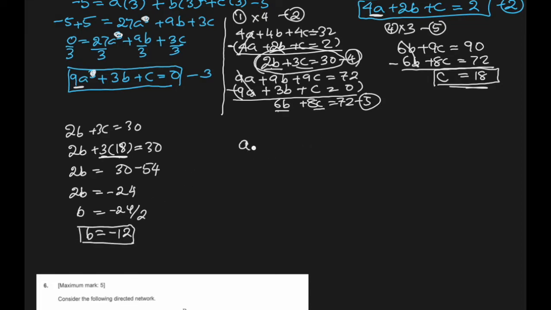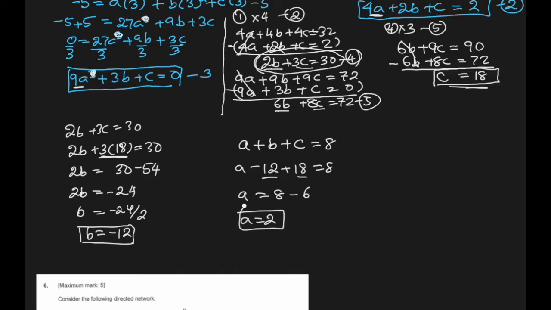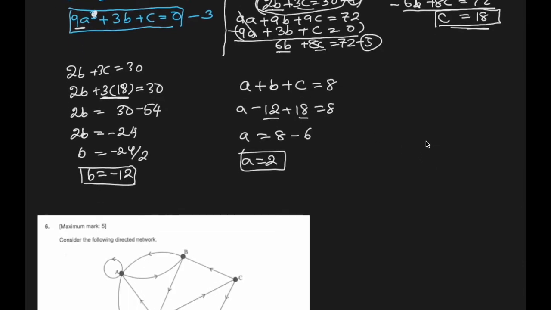Let's find a. We knew from equation number 1 that a plus b plus c was 8. So a is unknown, b is known to us now, negative 12, plus c is 18, equal to 8. That is 6. So a equals 8 minus 6, because this is positive 6, negative 6. So a is 2. Got all three, a, b and c, in this case. All right. What is the next?